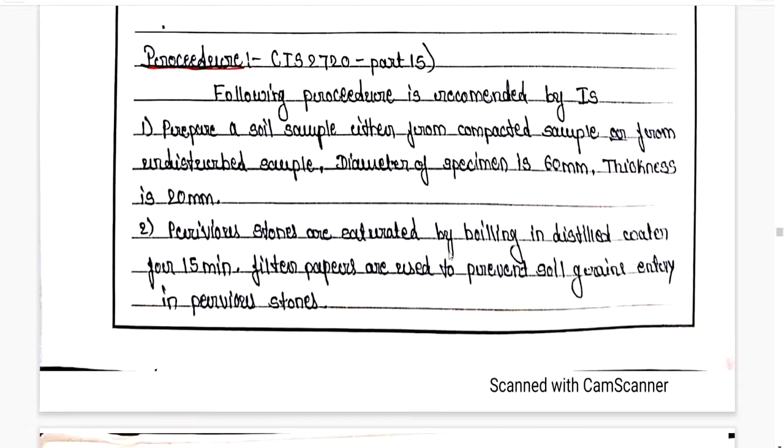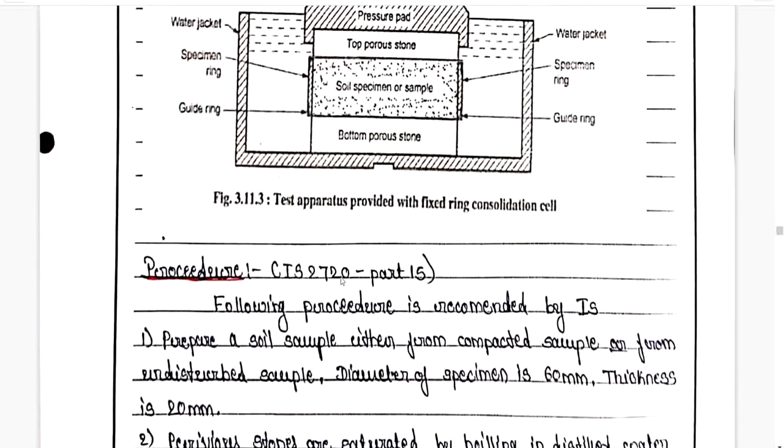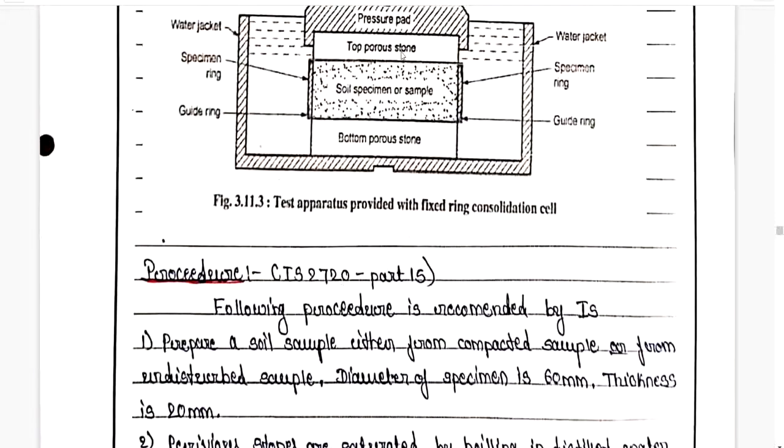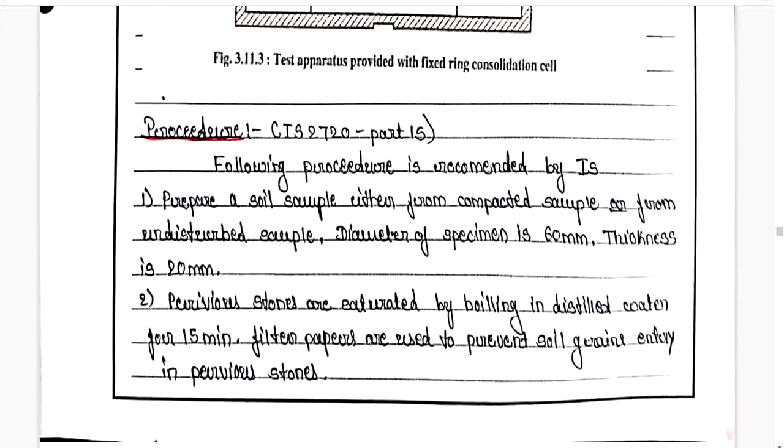Pervious stones are saturated by boiling in distilled water for 15 minutes. So these saturated stones should not absorb any water. For that purpose we are going to boil these saturated stones in distilled water for 15 minutes.